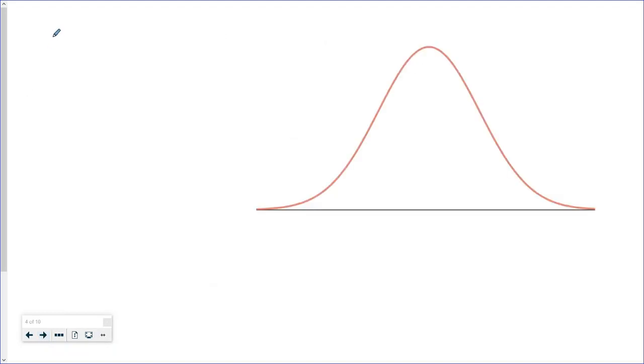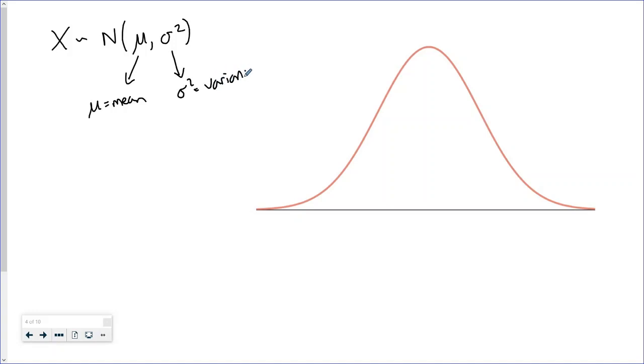So let's take a look at this normal distribution then. Let's say that x follows a normal distribution, and we just say N, where N stands for normal, just like B stands for binomial. And the normal distribution has two parameters, mu and sigma squared. So mu is the mean of the distribution, and sigma squared is the variance of the distribution. And we'll take a look at the effect of these two parameters on the shape of the distribution in a second.